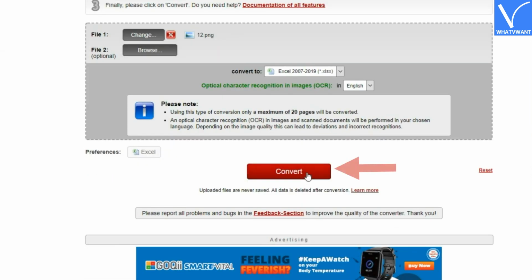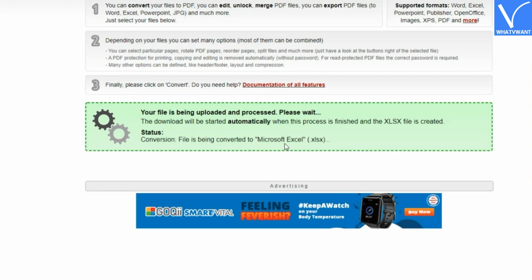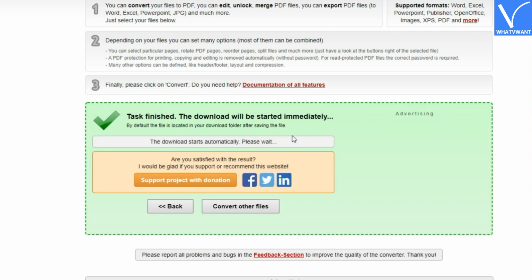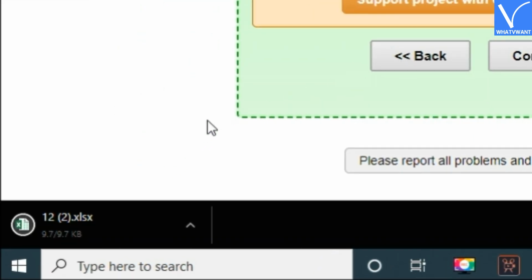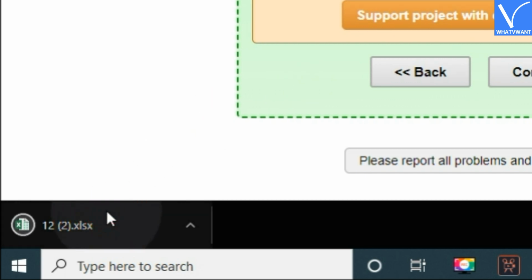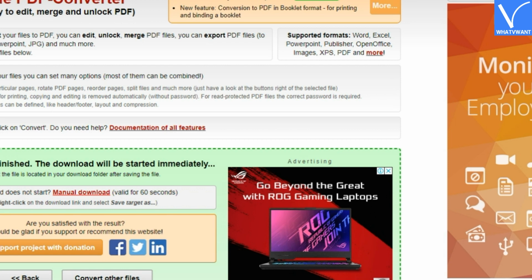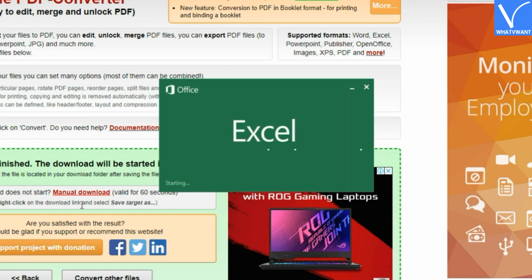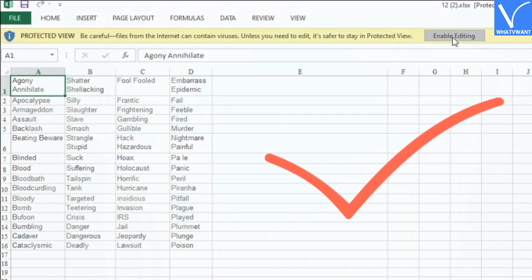Step 5. Convert and download. Your Excel sheet has been downloaded. Now open it and check if the data is available or not. See, all data is present and converted perfectly.